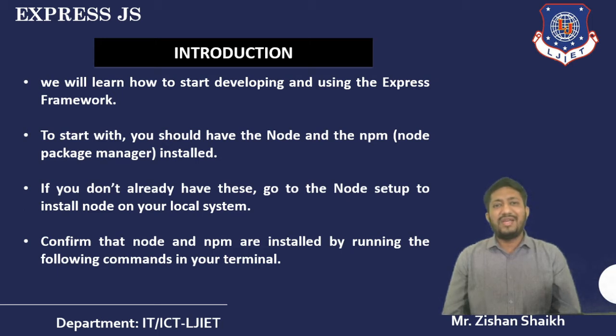Still, if you want to check, you can go to your console and type node space dash v, which tells us the version of node, and the same for npm space dash v, which tells the version of npm.